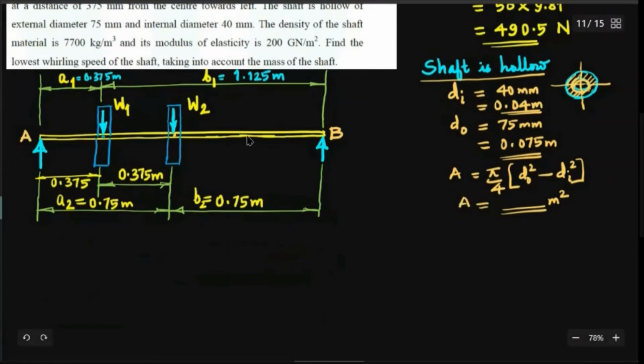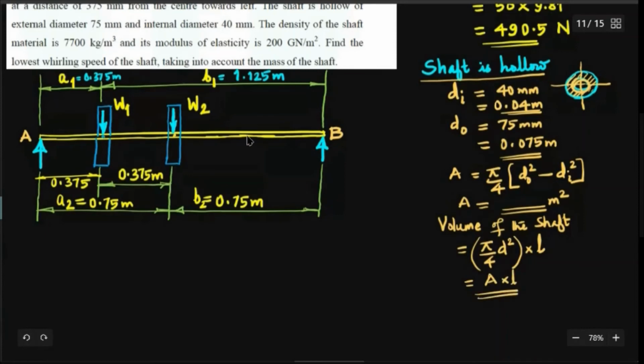So we'll get the area of cross section. Now what is the volume of the shaft? The volume of the material, since it's hollow. The volume of the shaft is the area of cross section multiplied by the length. So this area multiplied by the length, in meter cube, is the volume of the shaft.